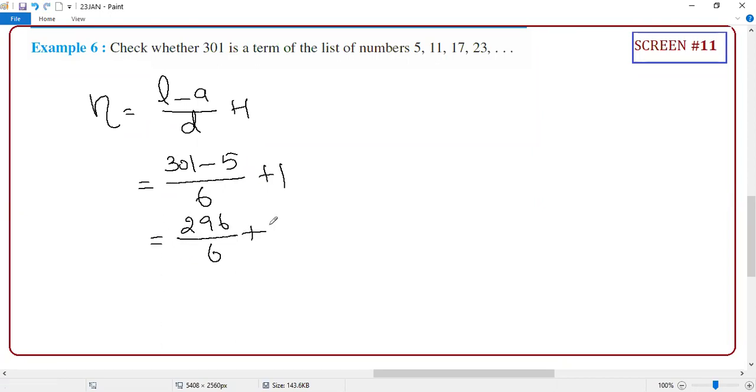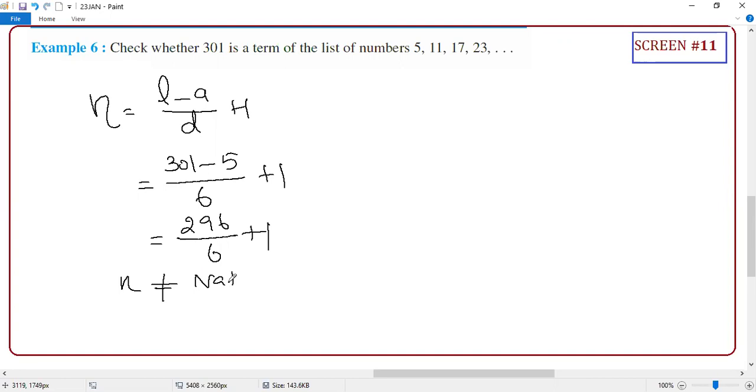296 by 6. All you need to tell me is whether 296 will be cancelled by 6 or not. Do the mind calculation. I don't want the answer, just do the mind calculation. Will it cancel perfectly? No. It is a decimal number, which means it is not a natural number.